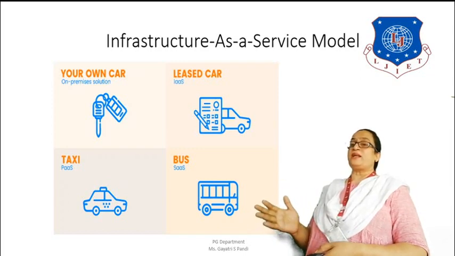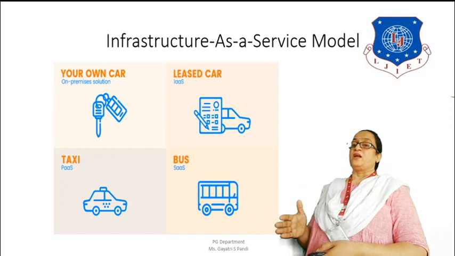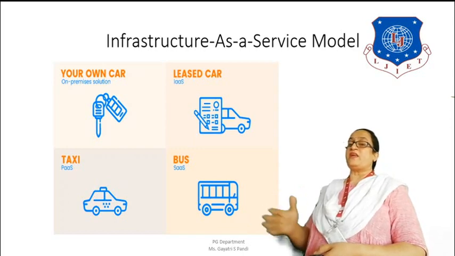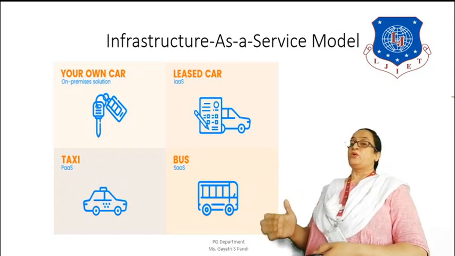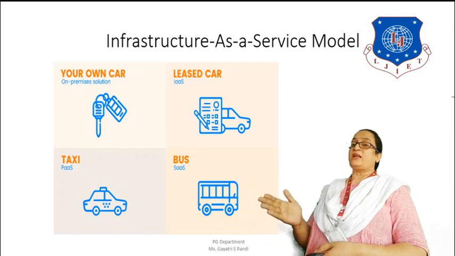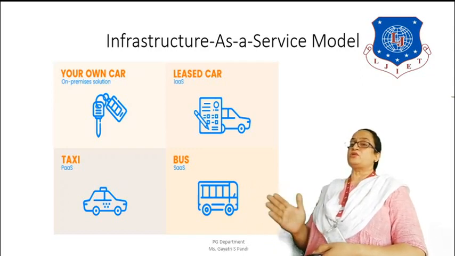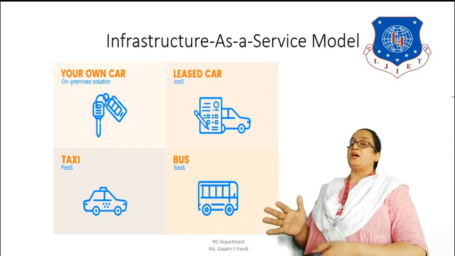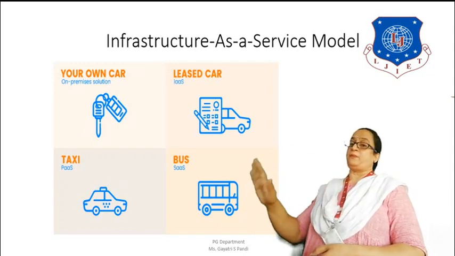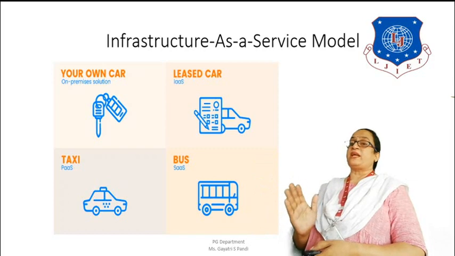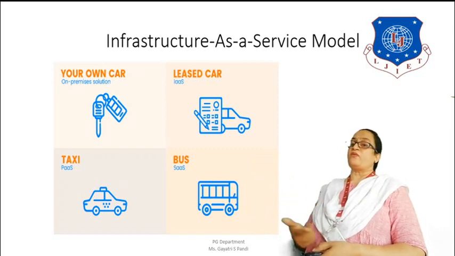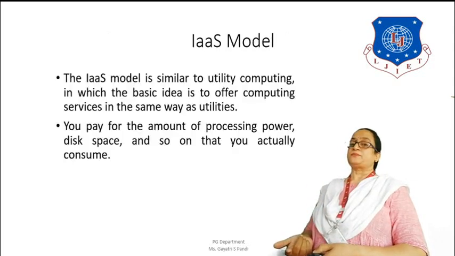These are provided as a service to the customers. Like a bus, you have many clients, and every client has one specific seat. The same bus is used by many people, but everybody has their own secured location. That is where software as a service comes into the picture.